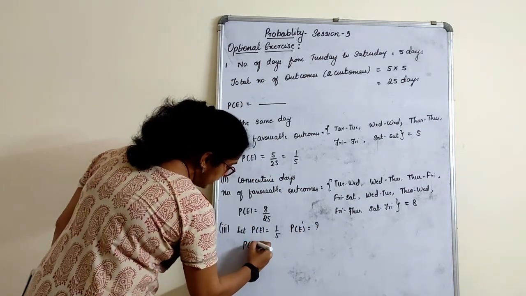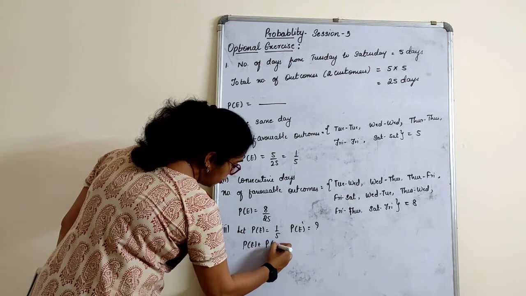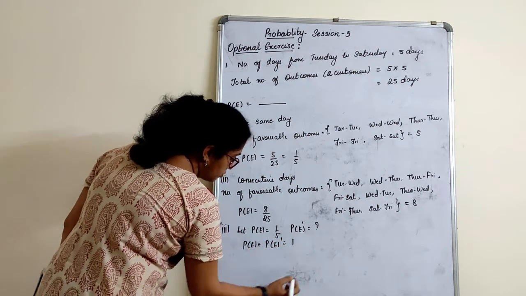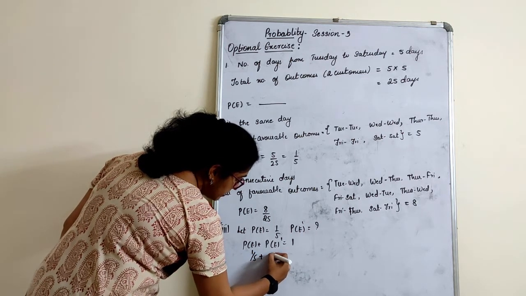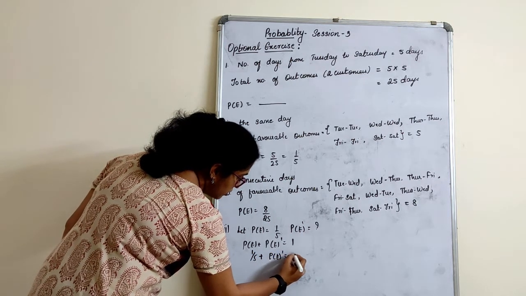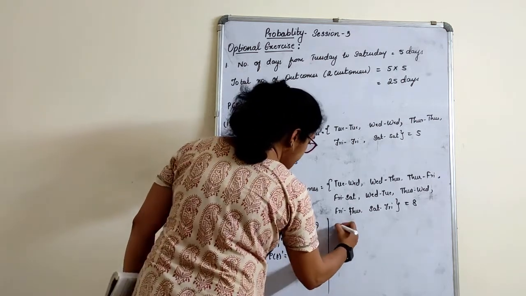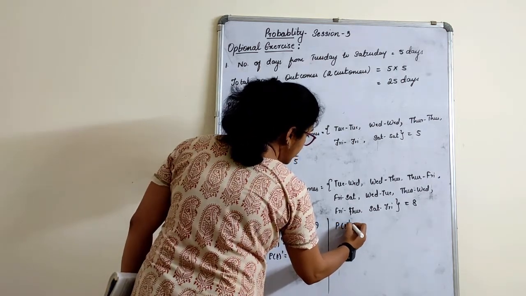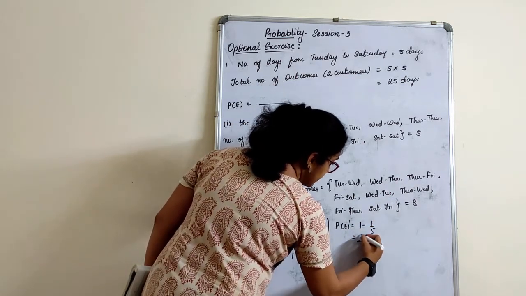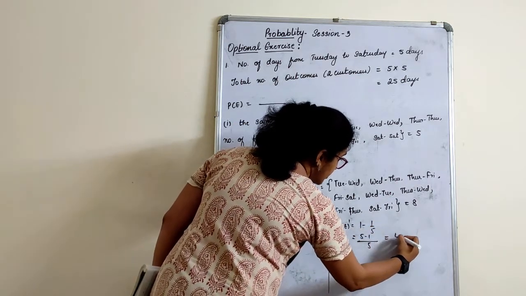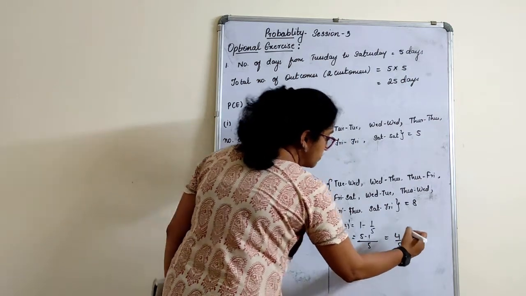So P of E plus P of E dash is equal to 1. So P of E is 1 by 5 plus P of E dash is equal to 1. I will do it here. P of E dash is equal to 1 minus 1 by 5. 5 is the LCM, 5 minus 1, which is nothing but 4 by 5.